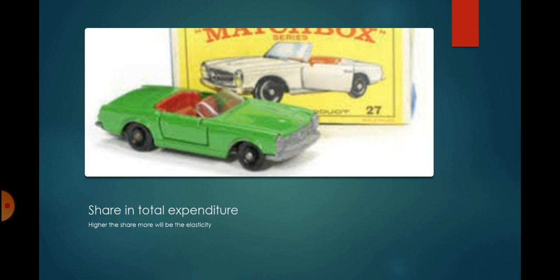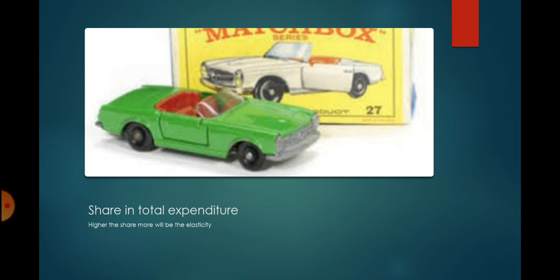Share in total expenditure. For a good like a matchbox, which has a very small share in the total expenditure, any change in price is going to have a very small effect on the quantity demanded. But for a good like a car, which has a high share in the total expenditure, any change in price is going to have a considerable effect on the change in quantity demanded.